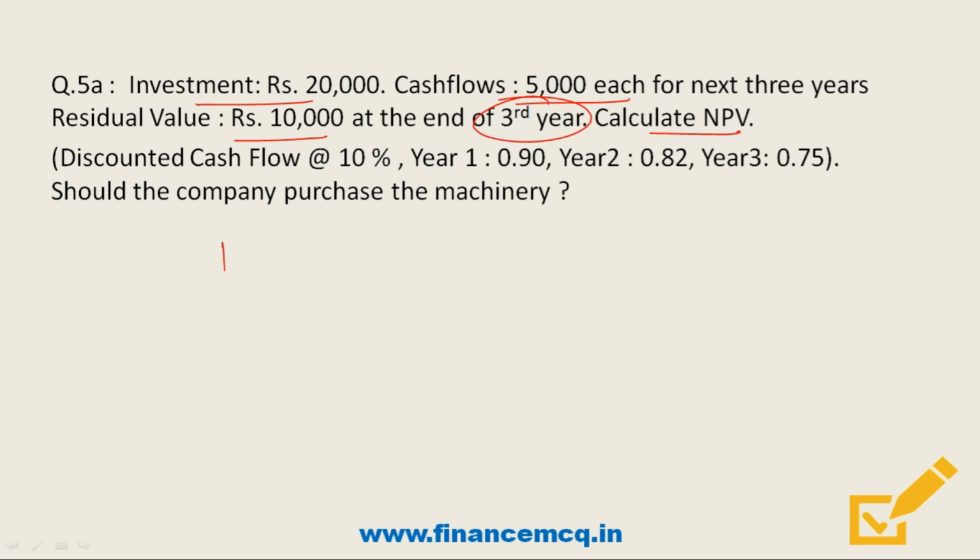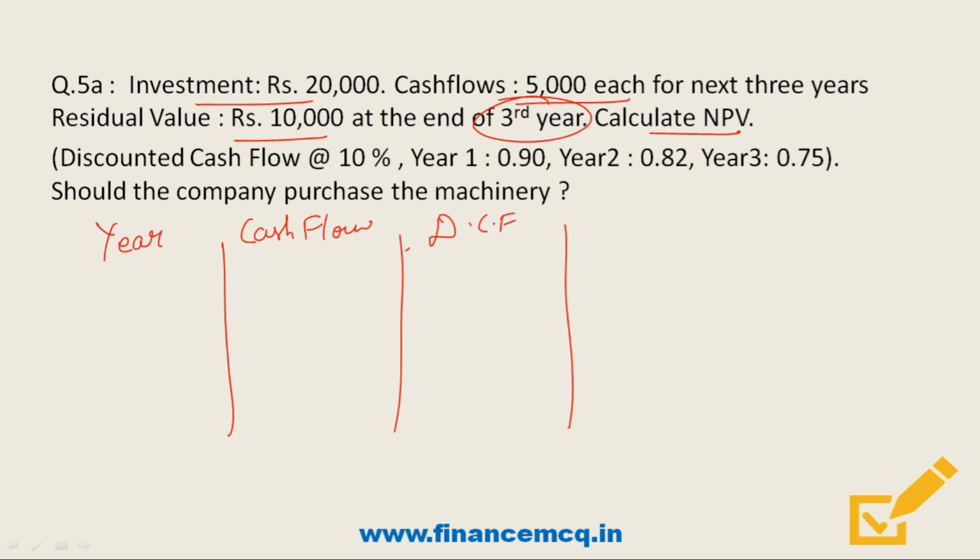So friends, here again we'll have to make a small table for clarity. First table will show the year, second column will show the cash flow, third column will show the discounted cash flow value which is calculated at the rate of 10%, and finally the last column will show the present value. So friends, in the year 1, what we will get is we'll get a cash flow of rupees 5,000, and friends, for year 1 the discounted cash flow is given as 0.90. So friends, if we solve this, we will get the present value as rupees 4,500.